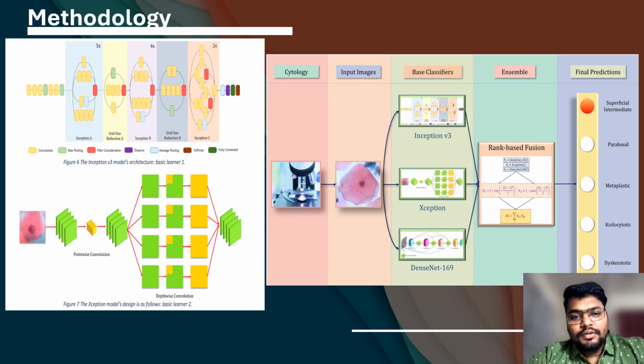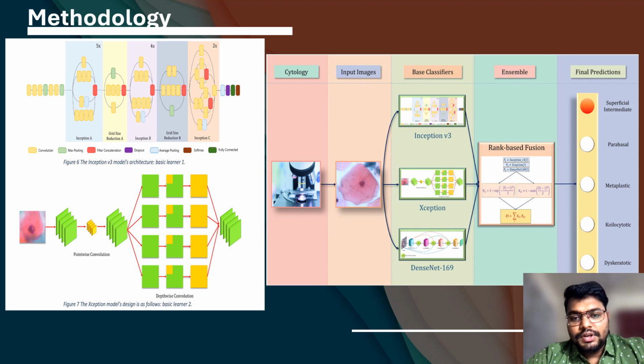Now the images are processed through the base classifiers, and there all the missing images, everything is sorted, and after the base classifiers we move to the ensemble process, which is the important part where we have worked.